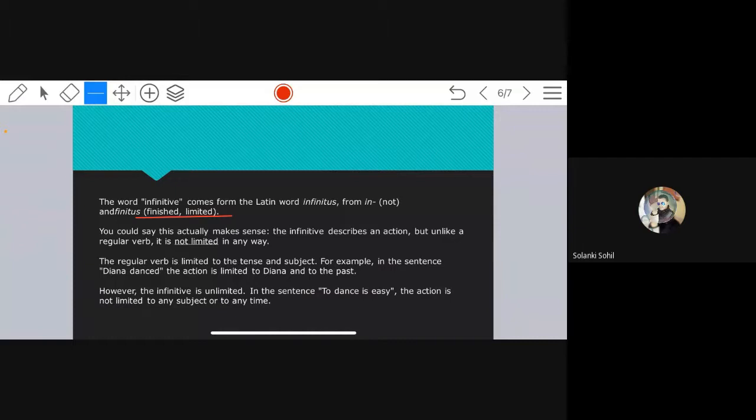See, to dance is easy. Now here the action is unlimited. To dance is easy means the action is not limited to any subject or to any time. Anyone can dance at any time. But if I say Diana danced, then the action has got over. Now it cannot take place again. Diana danced, it is over. But if I say to dance is easy, the action is not limited. It can take place at any time and anyone can do that action. That is the difference.